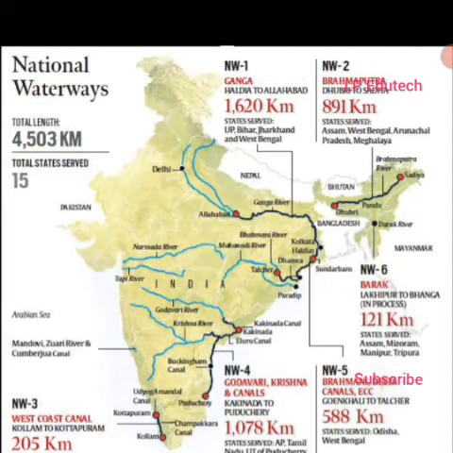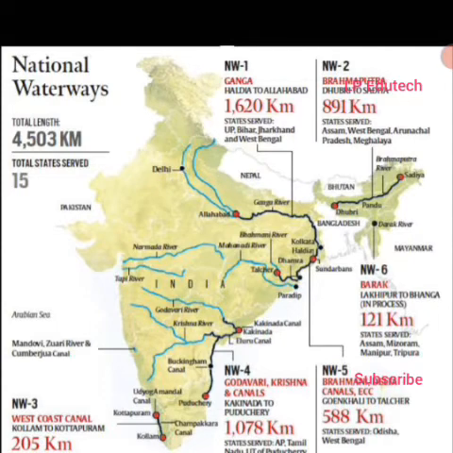See, as we have the roadways, we have the waterways in India as well. See, these are the six national waterways in India. Number 1 is the Ganga, Haldia to Allahabad, 1620 kilometers. Then second we have the Brahmaputra river, Dhubri to Sadiya, 891 kilometers. Then number 3 we have the West Coast Canal, in the south part, Kollam to Kottapuram, 205 kilometers.